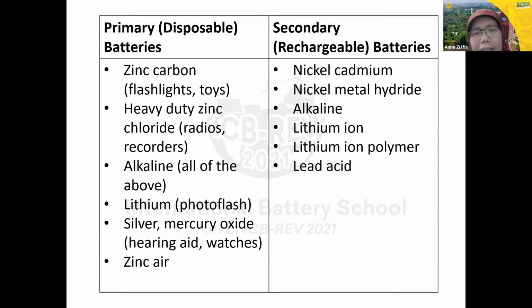And then for the secondary or rechargeable battery, we have nickel cadmium and nickel metal hydride. Nickel metal hydride is actually different from nickel cadmium. For nickel metal hydride, we have two extra ions. And then alkaline, so we can also use alkaline for the rechargeable battery, and lithium ion. Lithium ion here is actually the lithium compound, an insertion compound. Lithium ion polymer: usually the lithium ion and lithium ion polymer are not so different. They are similar, but the difference is the size. The lithium ion is much lighter than lithium ion polymer. And then the lead acid. The lead acid is also a rechargeable battery.